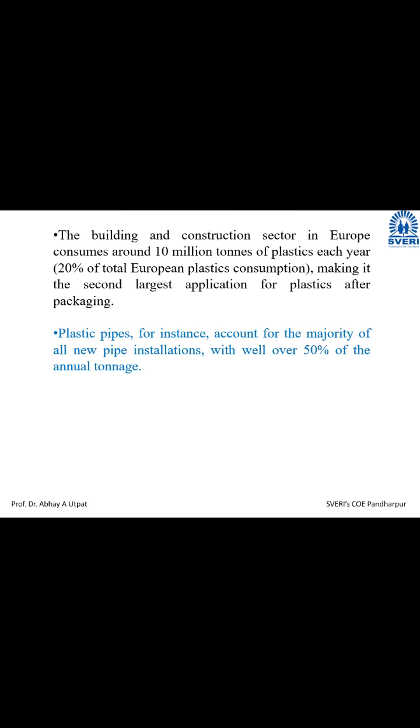I will cover that in the next point: plastic we are not seeing easily. Yes, it is not completely visible, but if you count, the count will show more utilization of plastic. Plastic pipes, for instance, account for the majority of all new installations, with well over 50% of the annual tonnage. And its consumption will go on continuing.